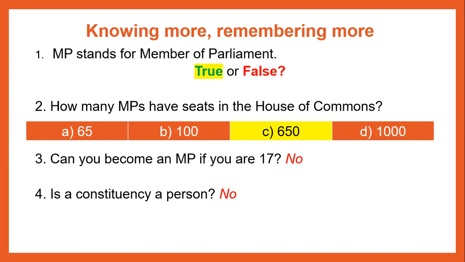How did you do? An MP stands for Member of Parliament, and there are 650 seats in the House of Commons. You definitely can't become an MP if you're 17, and a constituency is not a person.